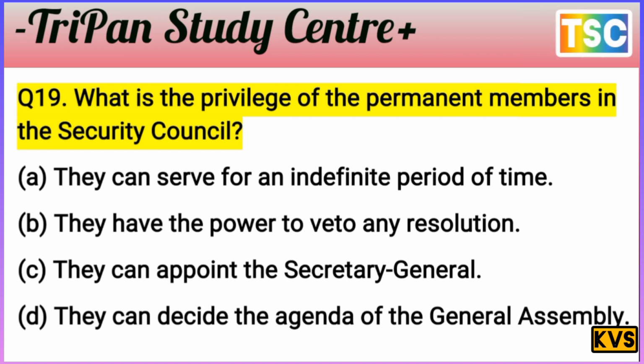And if you select that they have the power to veto any resolution, it means you chose the right answer. The right answer is B: they have the power to veto any resolution. This is the privilege of the permanent members in the Security Council. That's the important answer. And let's see the next question here.